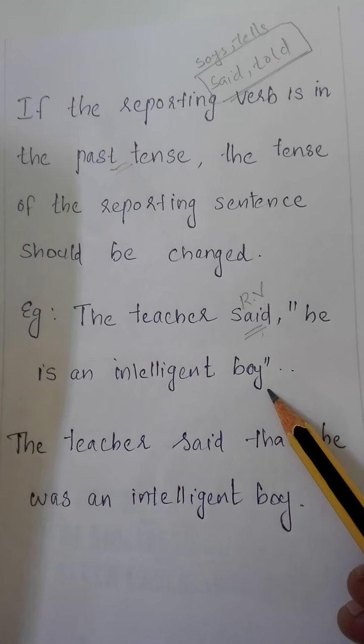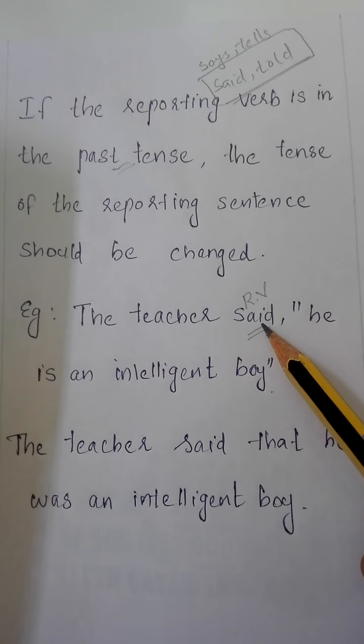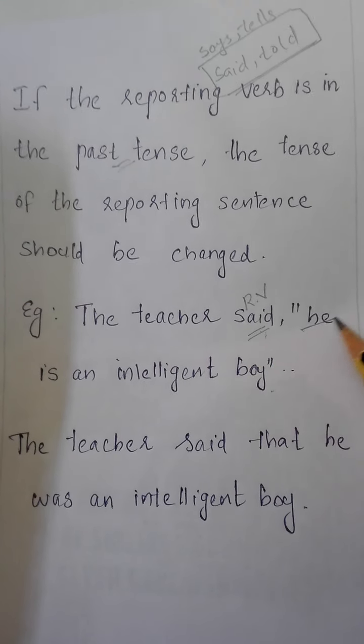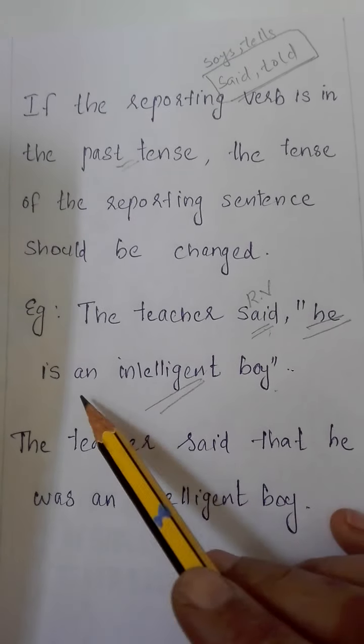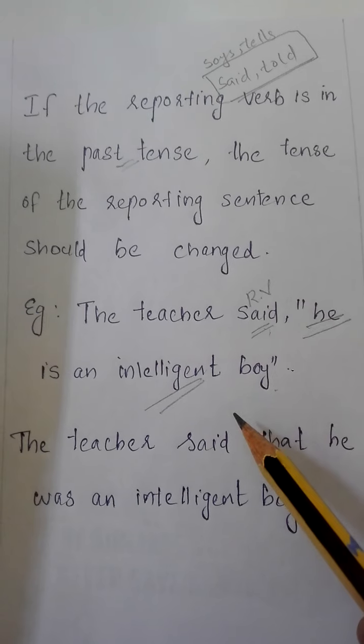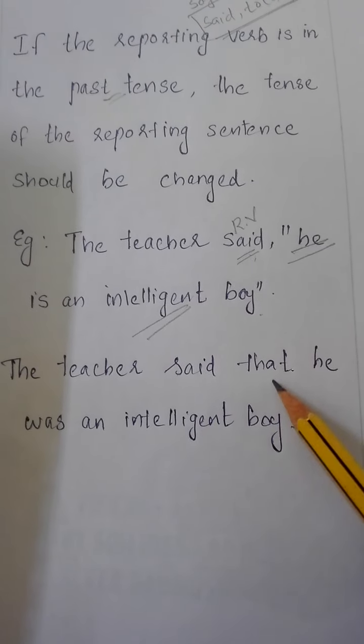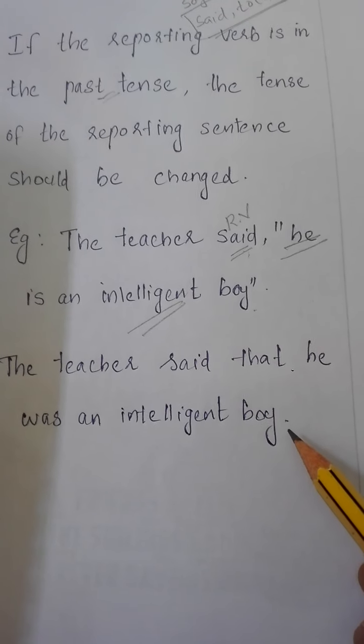So what happened here? The reporting verb used here is in the past tense. So we have to change the tense of this sentence. So here you can see, the teacher said that he was an intelligent boy.